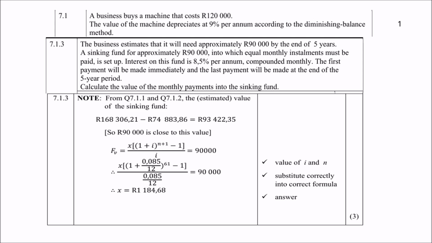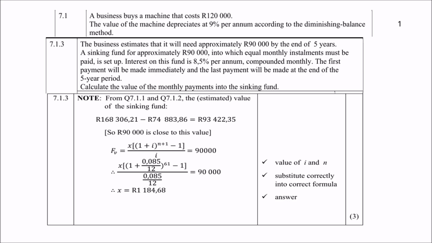So the first payment will be made immediately. This is also very important. Take note of that. And the last payment will be made at the end of 5 years. Calculate the value of the monthly payments into the sinking fund. Now, you remember from question 7.1.1 and question 7.1.2, we determined the first value of 168,306 rand and 21 cents.